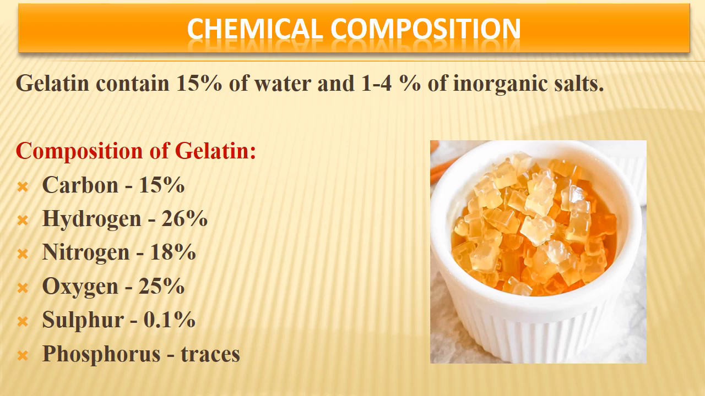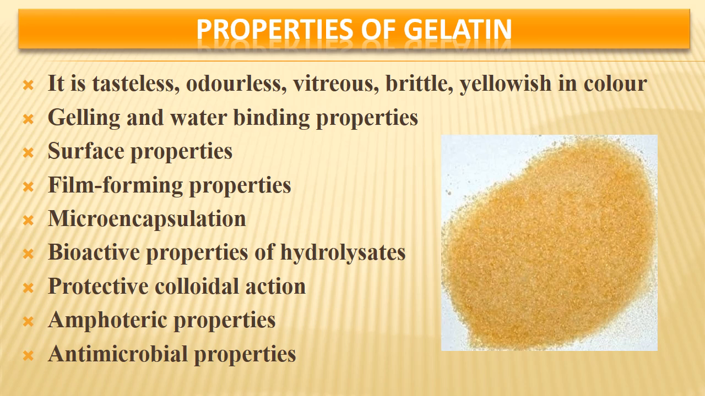Here we will see the chemical composition of gelatin. On an average, it will have about 15% moisture and 1 to 4% inorganic salts. If we see the elements as a composition, in case of gelatin, it will have carbon 15%, hydrogen 26%, nitrogen 18%, oxygen 25%, sulfur 0.1% and phosphorus a very trace amount. So this is the elementary composition of the gelatin. Now we will see the properties of gelatin.